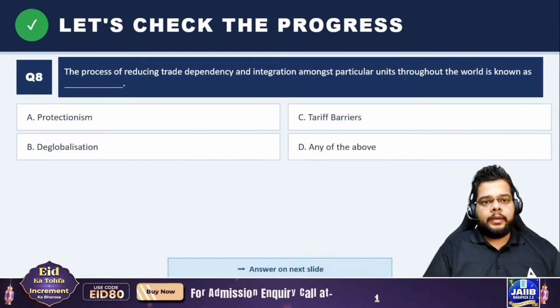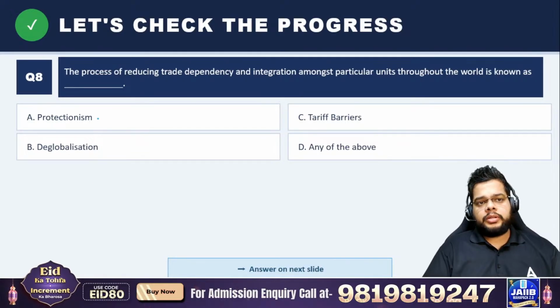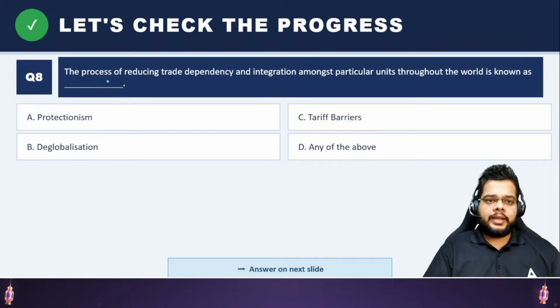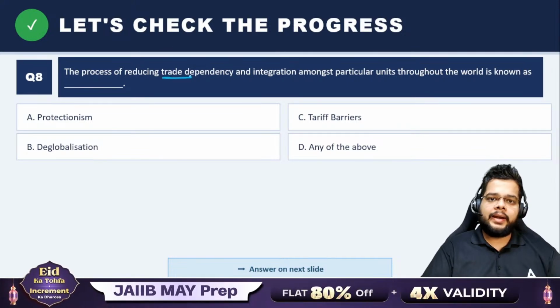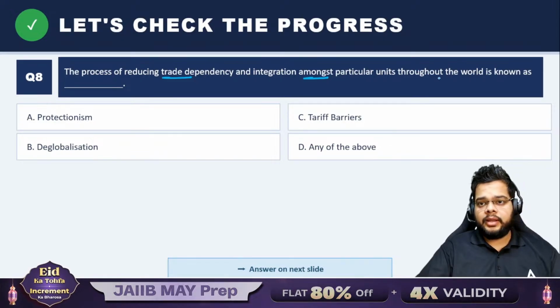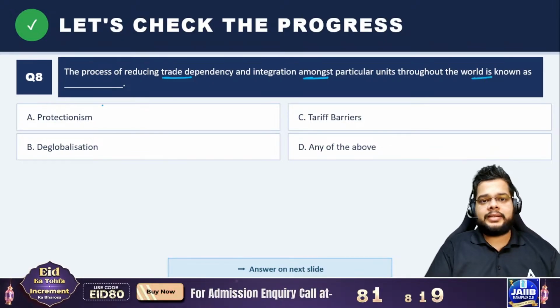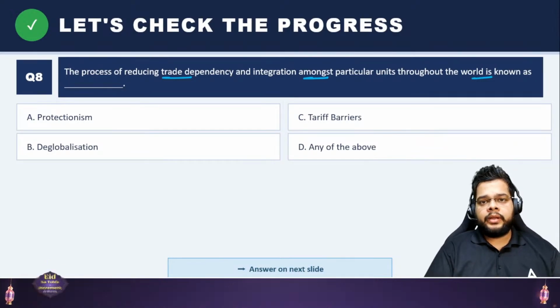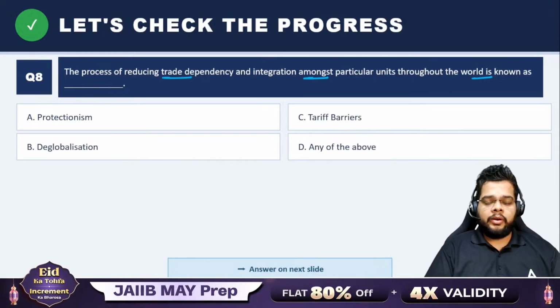Okay, now let's talk about the question from your globalization chapter. The process of reducing the trade dependency and integration amongst the particular units throughout the world is known as dash. So when we talk about trade dependency reducing and we are trying to integrate the entire process, then we will be talking about what?